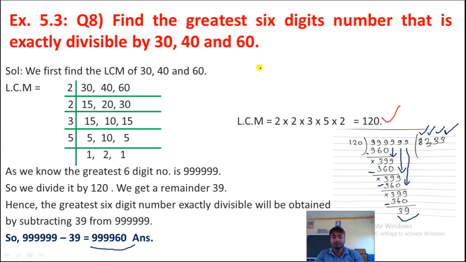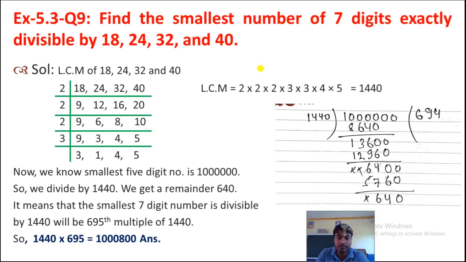Clear to you? Understood? Now question number 9, find the smallest number. We have to find out the smallest number of 7 digits exactly divisible by 18, 24, 32 and 40. Okay, 18, 24, 32 and 40. So we have to find out the smallest 7 digit number.